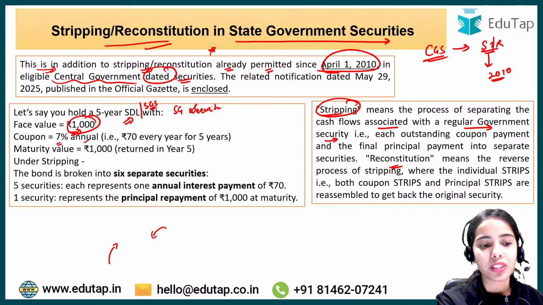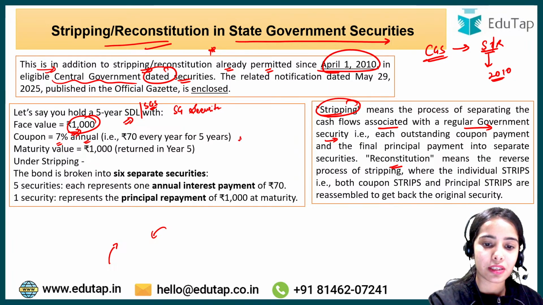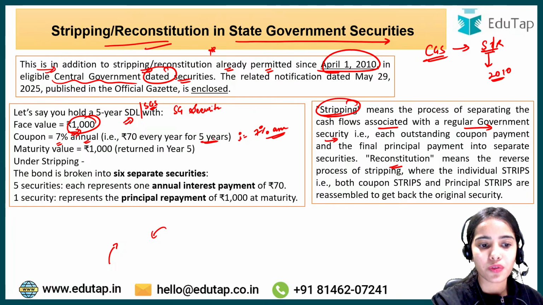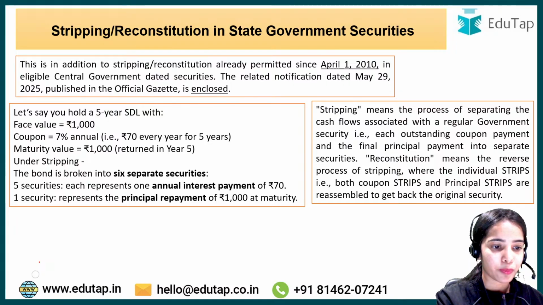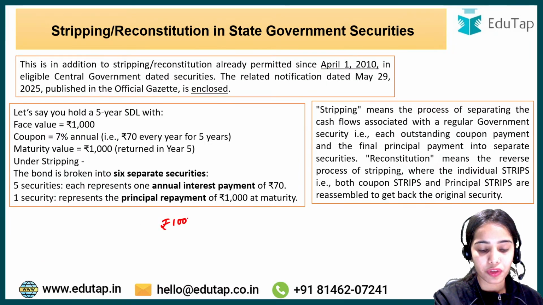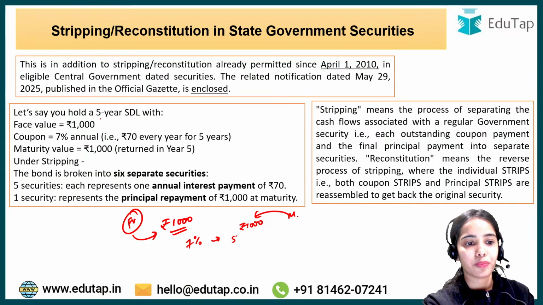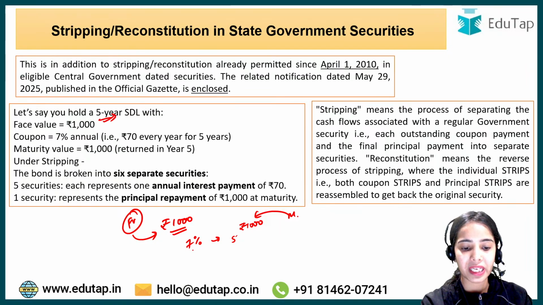The coupon is 7% annual. So the coupon or the interest rate that you are getting is 7% annual. That means for the 5 years you will be getting 70 rupees every year. Okay, so the face value is 1,000 rupees. This is the money that you have given, and you will receive on maturity this 1,000 rupees. Now the interest rate is 7% on the annual basis for 5 years. The security is for 5 years. So for 5 years you will be getting 7%. That means 70 rupees each year you will get.